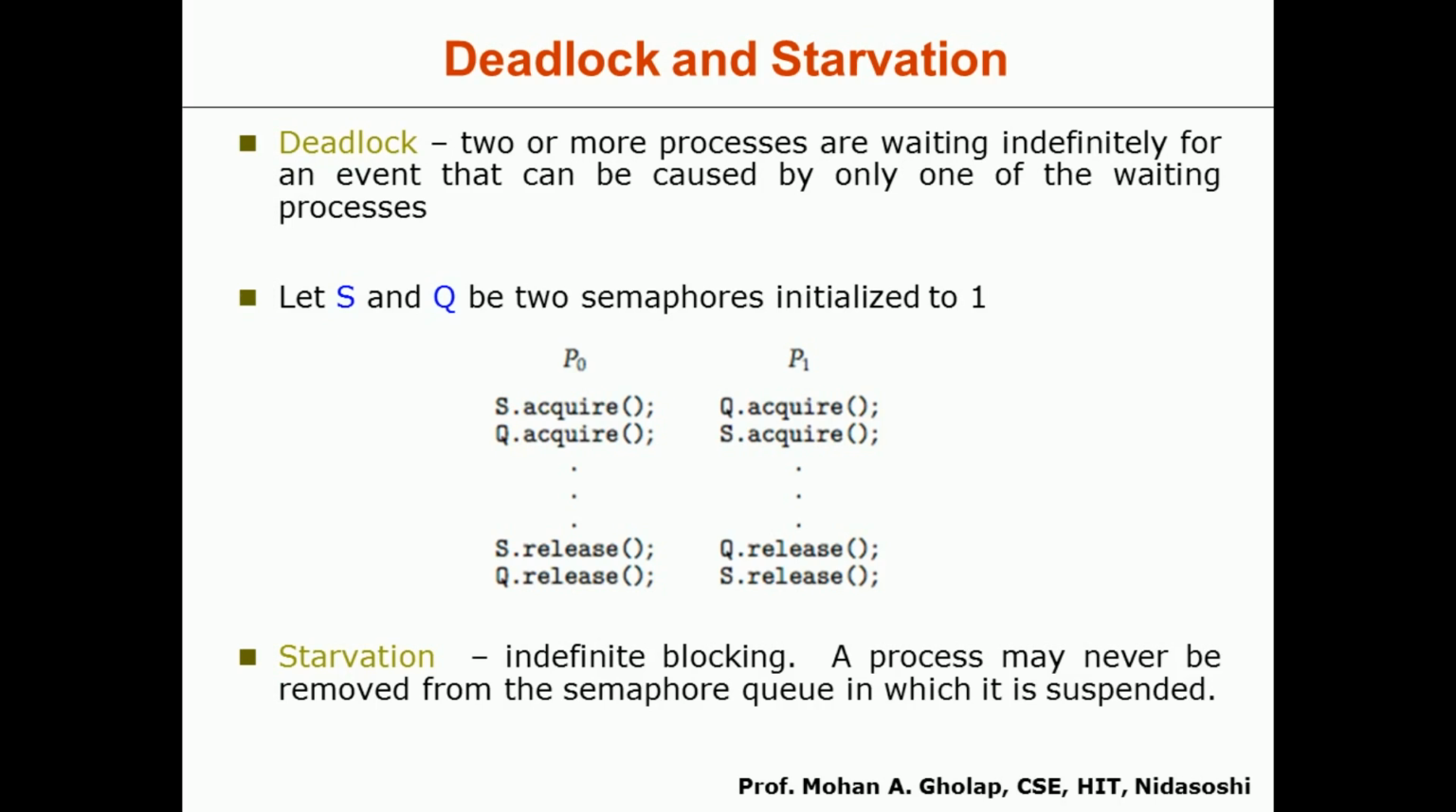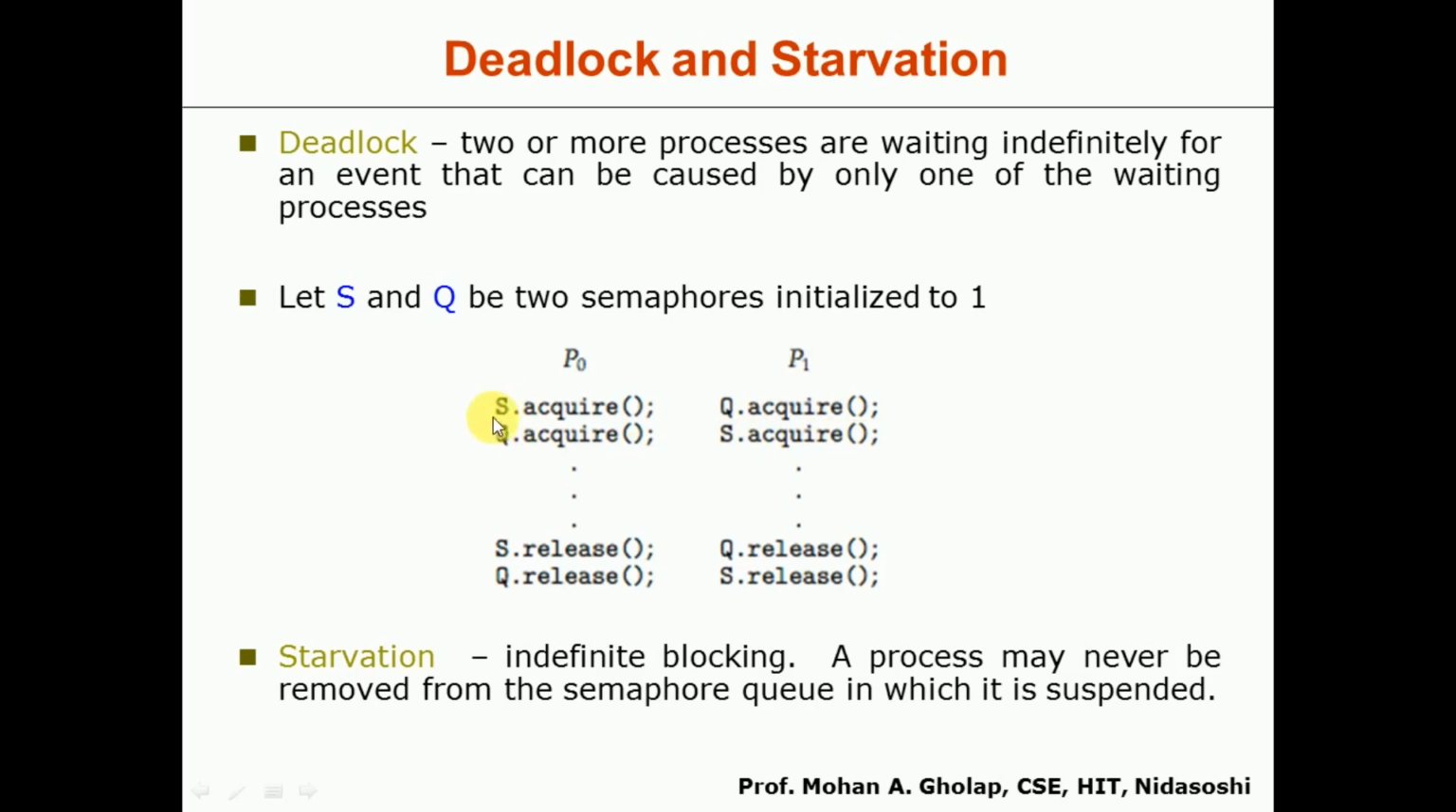In order to understand this, consider an example here. Actually here the method names are changed. Just consider that acquire is nothing but the wait method, and release is nothing but the signal method. Remember this. Let us consider we have two processes, P0 and P1, and two semaphores, S and Q. Process P0 calls S.wait, and after that it will call Q.wait. Process P1 calls Q.wait, and after that it will call S.wait.